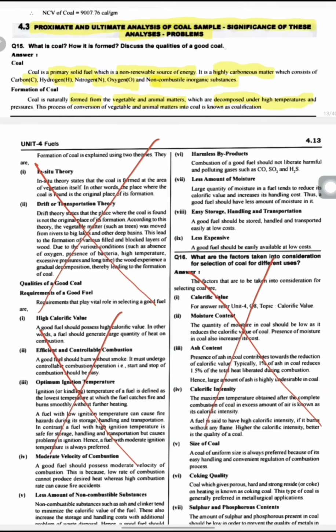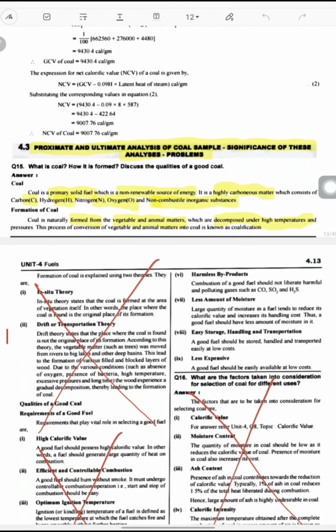Discuss the qualities of good coal. Proximate and ultimate analysis of coal sample and its significance. What is coal? How is it formed?